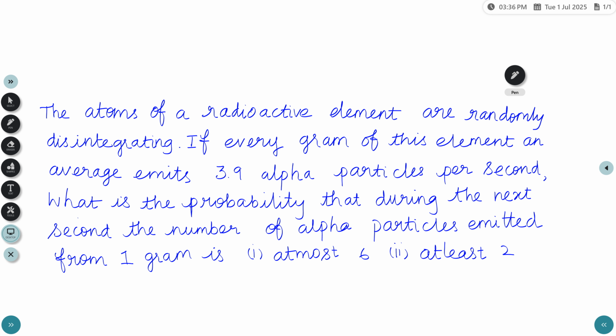So this is one of the problems from Module 2, theoretical distribution. The problem is: the atoms of a radioactive element are randomly disintegrating. If every gram of this element on average emits 3.9 alpha particles per second, what is the probability that during the next second the number of alpha particles emitted from 1 gram is at most 6? The second one we need to find is at least 2. So the solution for this,